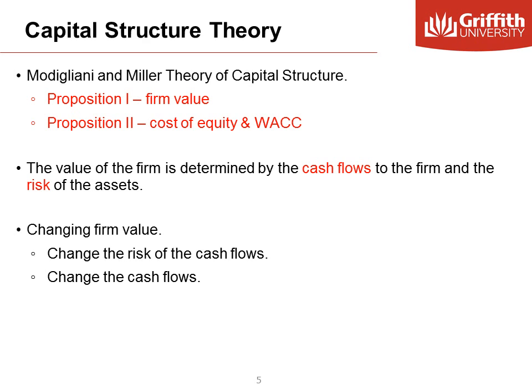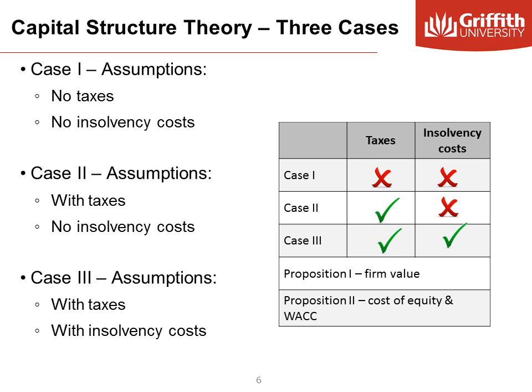How do we know the risk will change? Cost of equity will change because beta will change. In general, the cost of debt, the yield, doesn't vary a lot. So the risk mostly comes from beta. The question of capital structure theory is, does it matter that we have debt in the firm? Or if we do have debt, does it matter how much debt is in the firm? Does it matter the debt to equity proportion? The capital structure theory is trying to answer these questions.